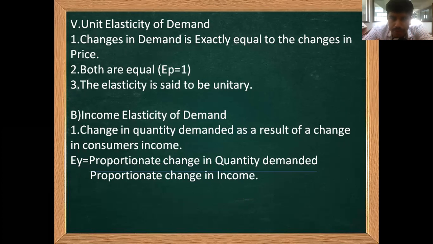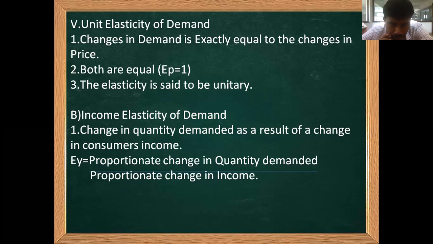There should not be any variations, so here both are equal. That's why EP is taken to be equal to 1. So here the elasticity is said to be unitary, and unitary means 1.